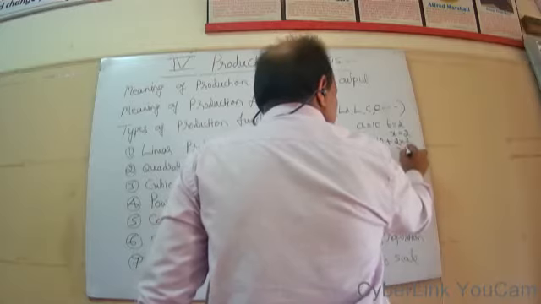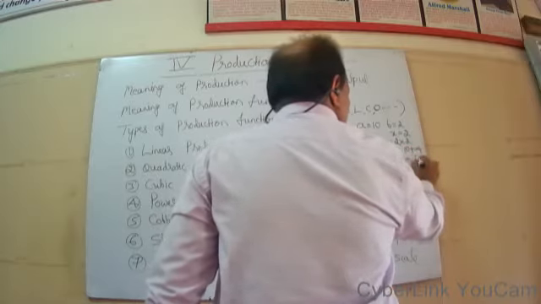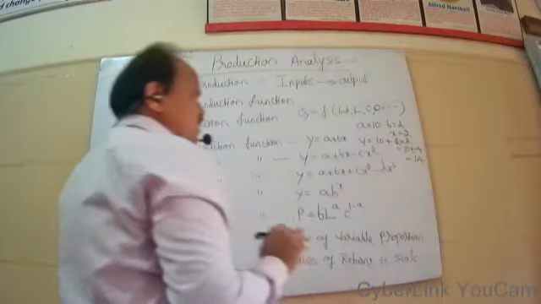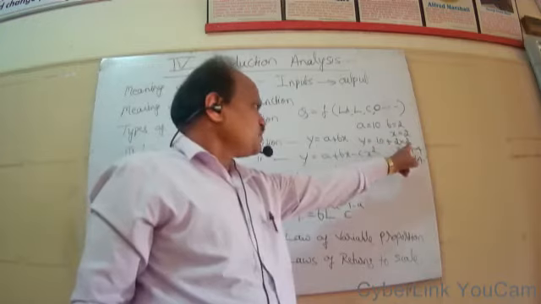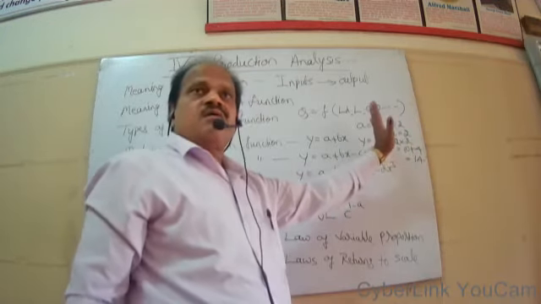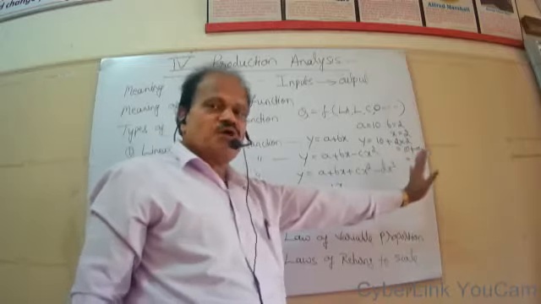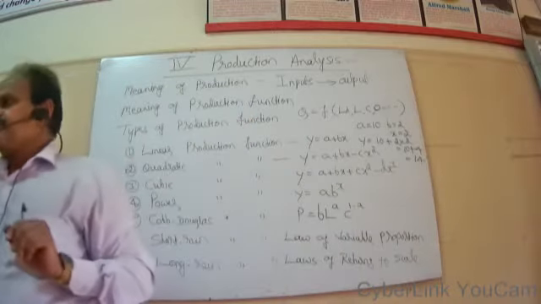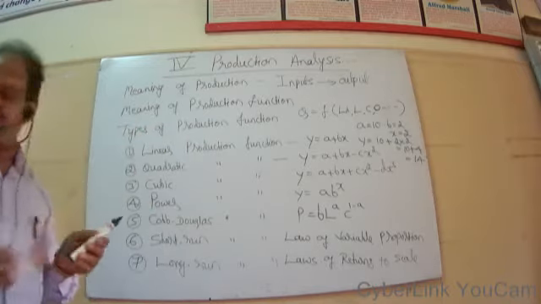This is equal to 10 plus 4 equal to 14. So if you use 2 units of inputs having parameters a and b as 10 and 2, you will get 14 units of output.